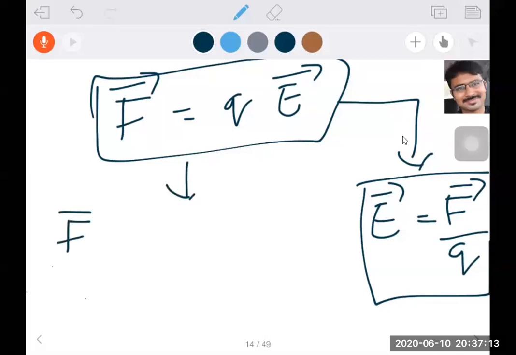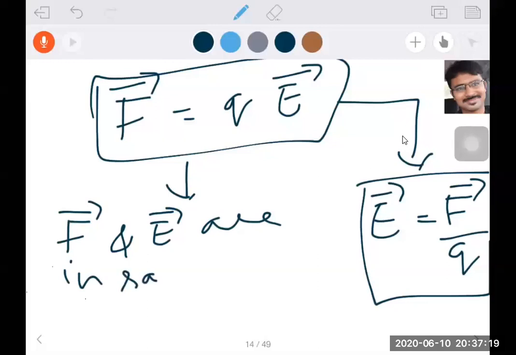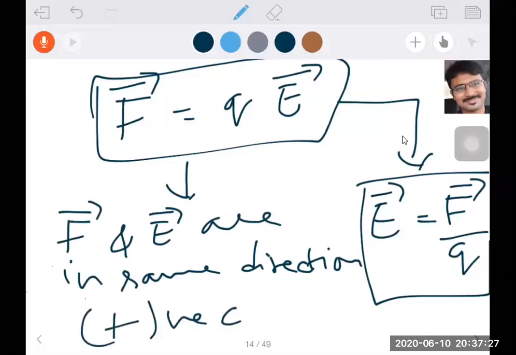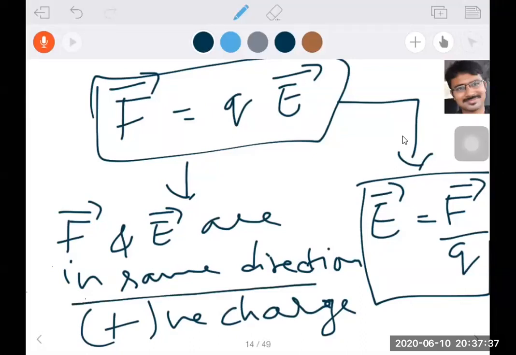Now, F bar and E bar are in the same direction when you use a positive charge. For a positive charge, F bar and E bar are in the same direction.